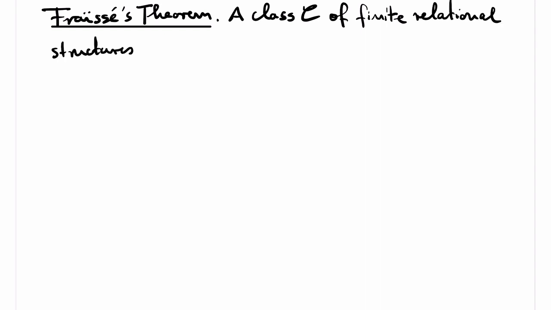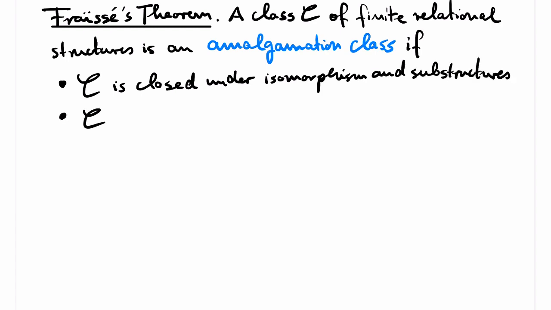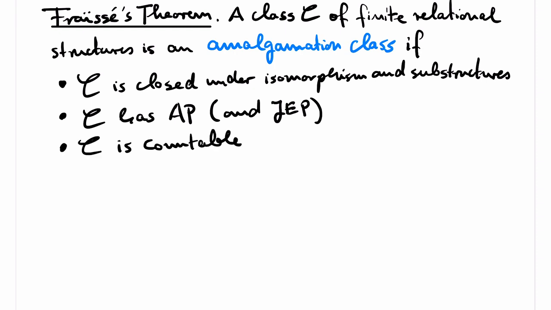So a class of finite relational structures with the same relational signature is called an amalgamation class if it is not only closed under isomorphism and substructures and has the amalgamation property, but also if it has countably many isomorphism classes.